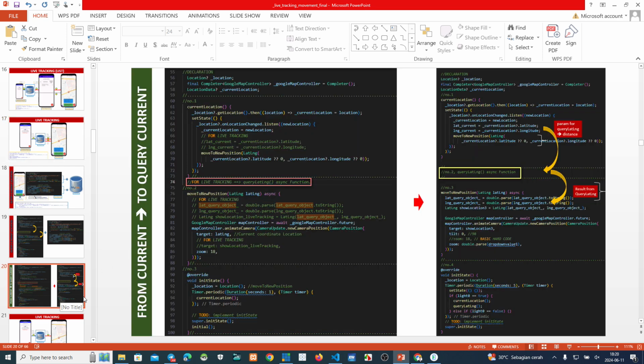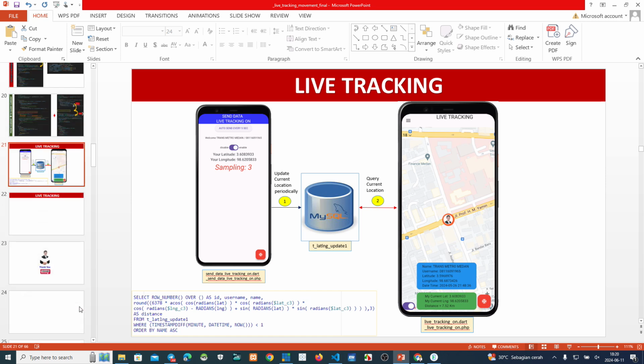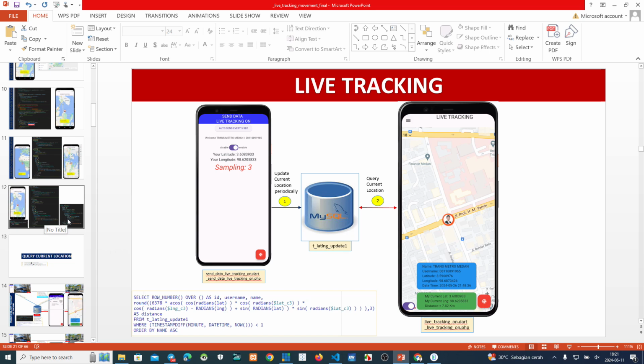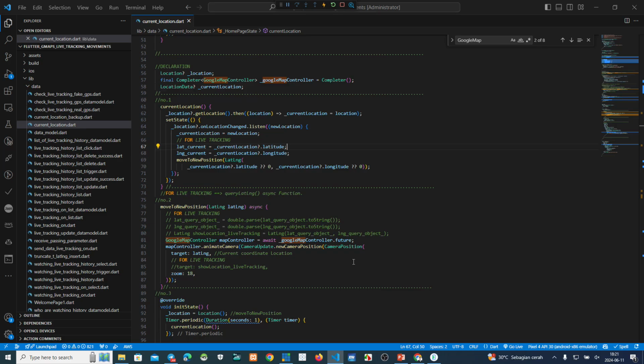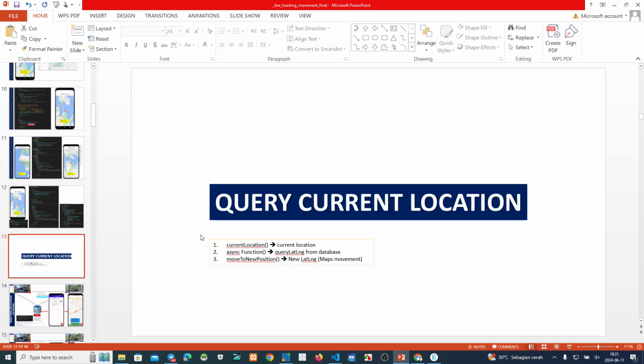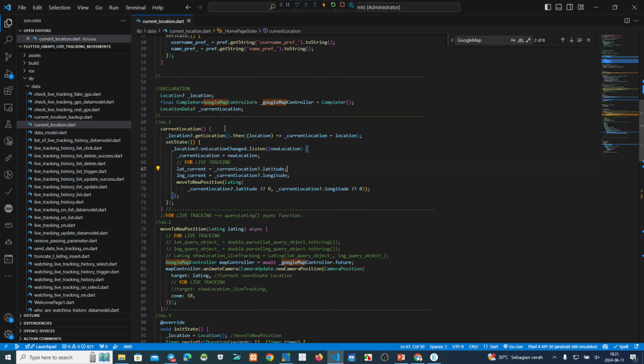Okay, guys. Now we make some coding. I have mentioned to you, the first one is the current location. This is the current location we have put here.